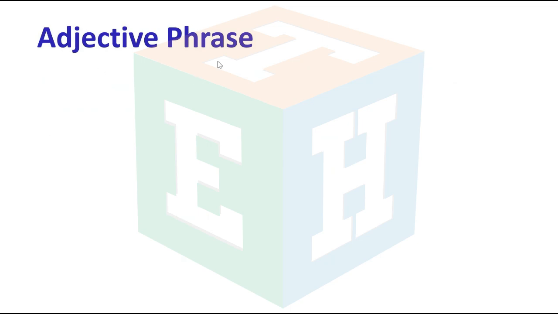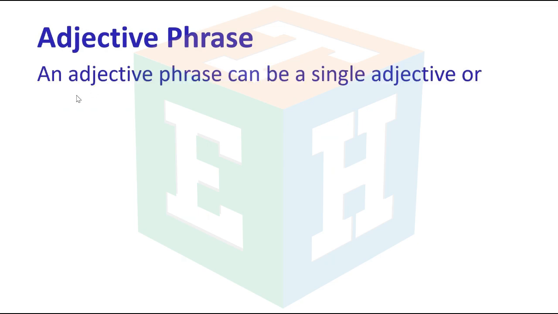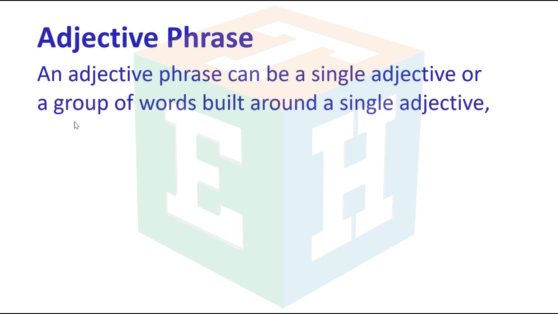Adjective phrase. An adjective phrase can be a single adjective or a group of words built around a single adjective.